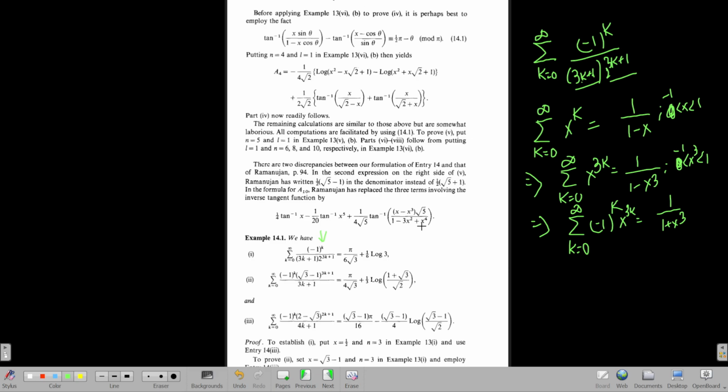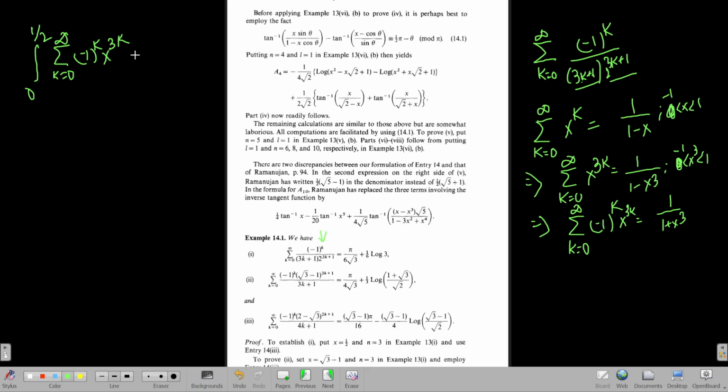Now, if you integrate this from both sides, what happens? If you were to integrate this from 0 to half, the summation k equals 0 to infinity is supported by Fubini's theorem, which allows you to interchange the signs of integrals and summations. This is x to the power 3k because it is absolutely convergent, this summation. What does absolutely convergent mean? Even if you take the mod of this summand, it will still converge, since minus 1 is less than x cube less than 1.